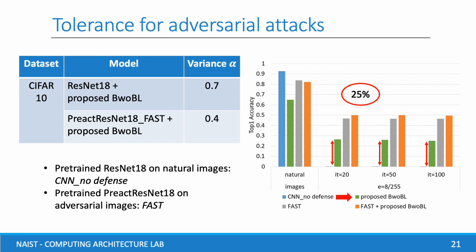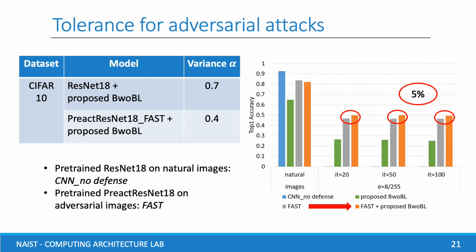Moreover, our proposal can improve fast adversarial training. Our method is combined with PreAct ResNet 18 fast. The improvement is 5% under strong PGD Attack, that's 8 pixel perturbation in 20, 50, and 100 iterations.